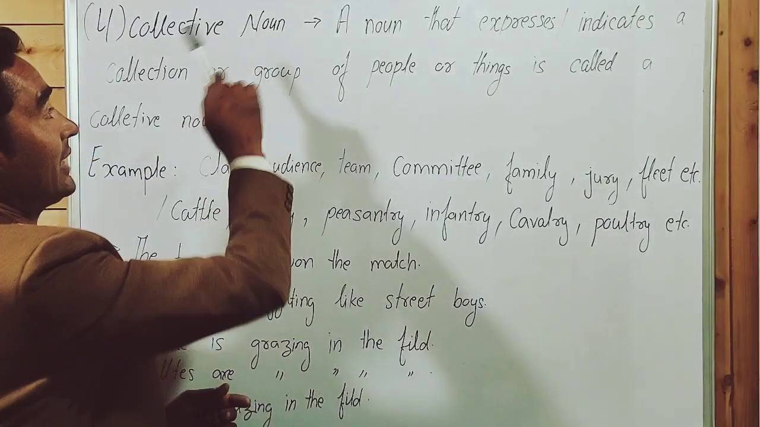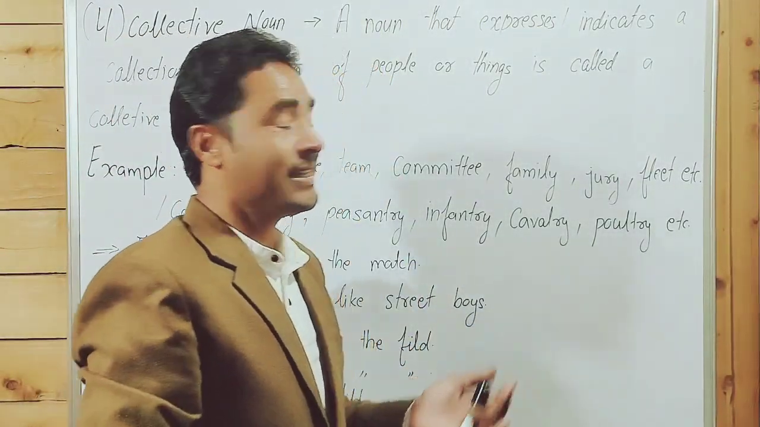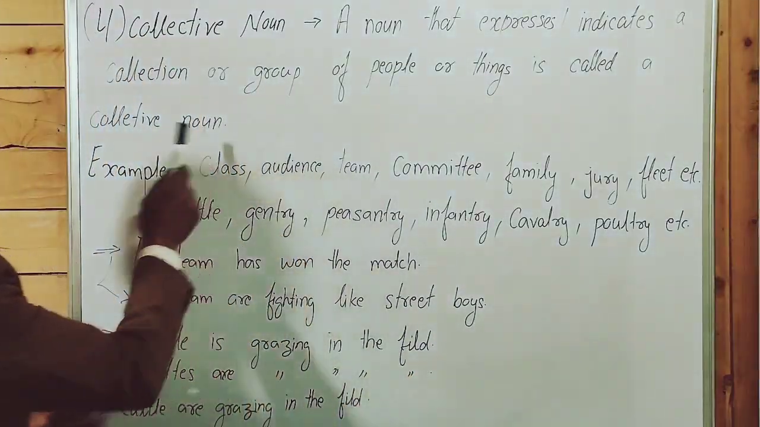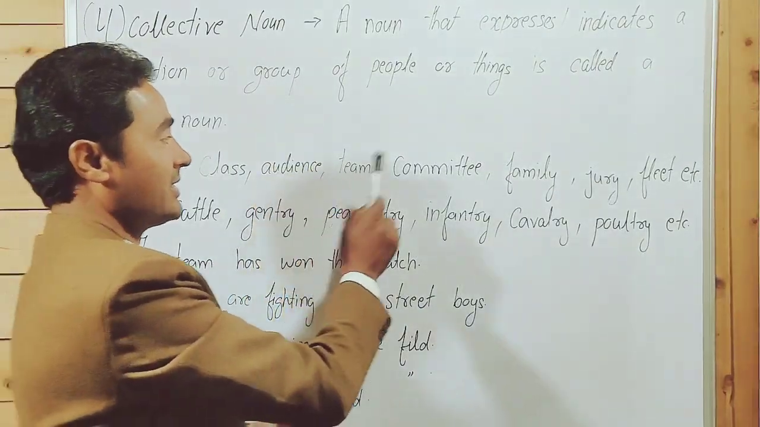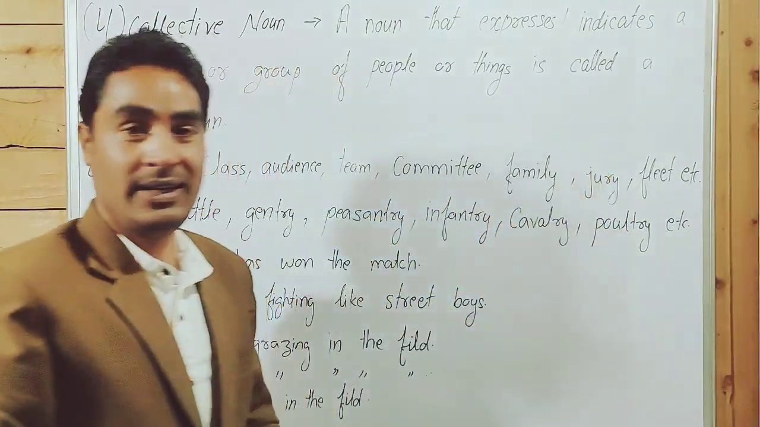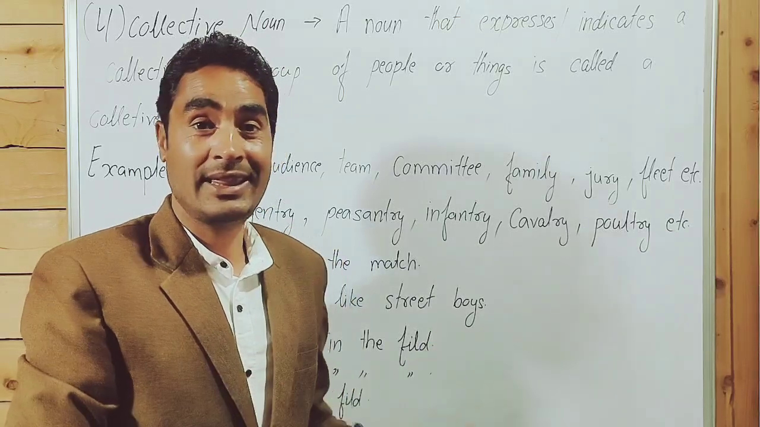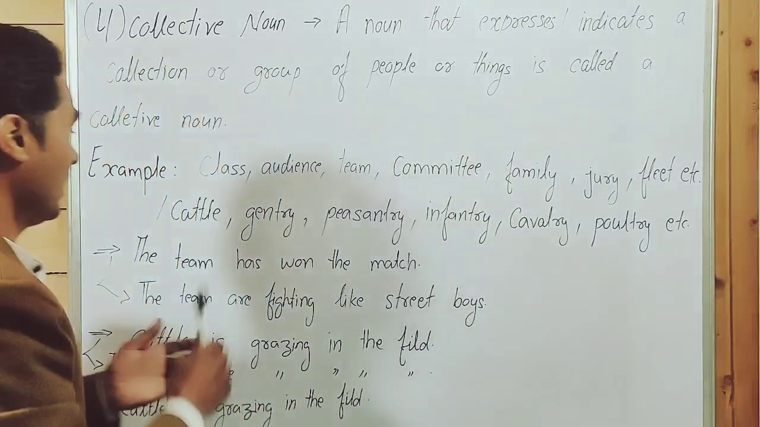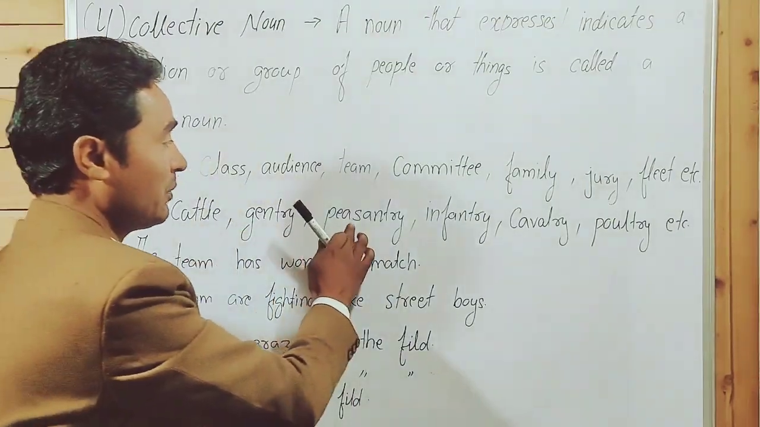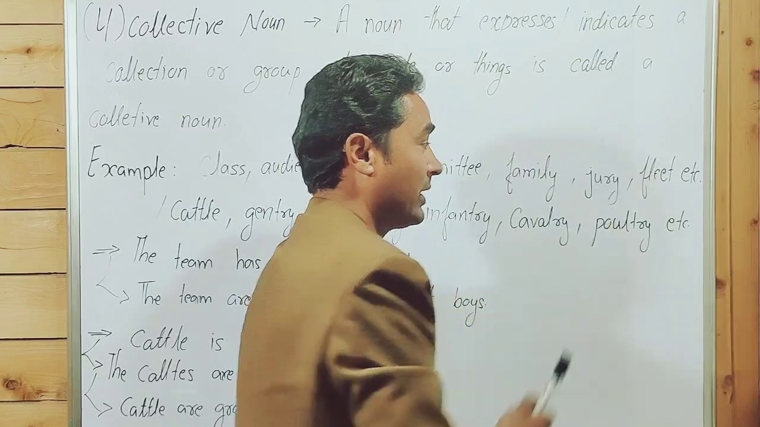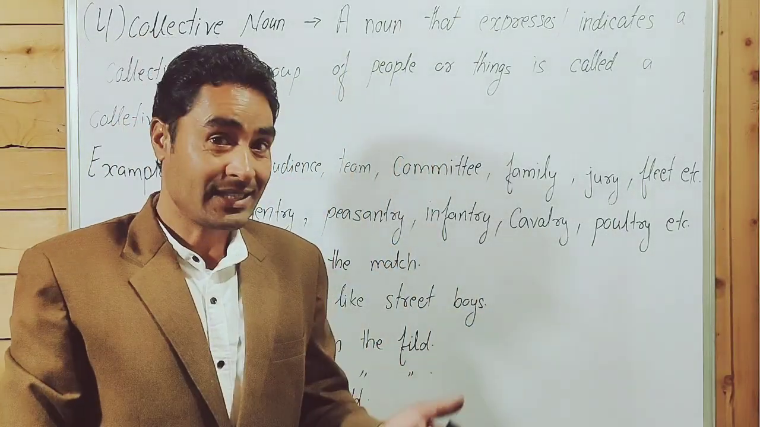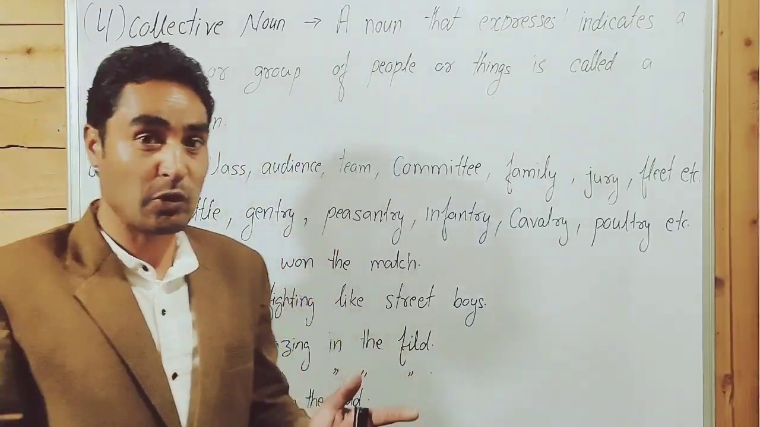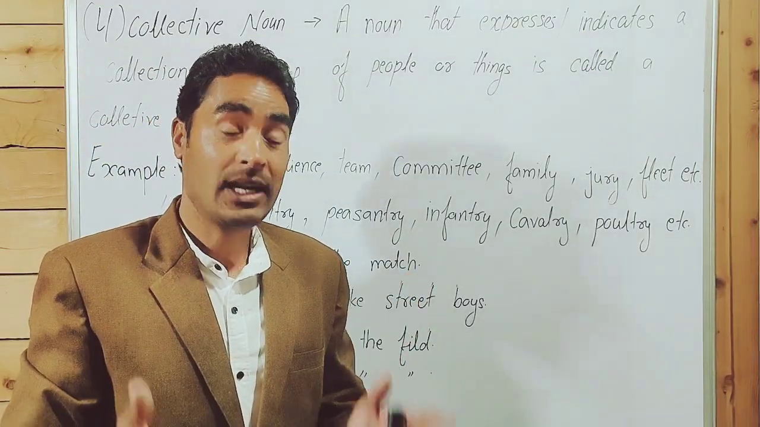Number 4, collective noun. A noun that indicates a collection or group of people or things is called a collective noun. Example: class, audience, team, committee, family, jury, fleet, etc. These collective nouns can be treated both as a singular noun and as a plural. But cattle, gentry, peasantry, infantry, cavalry, poultry, people, folk, children, etc., these collective nouns are always plural and always take plural verbs.